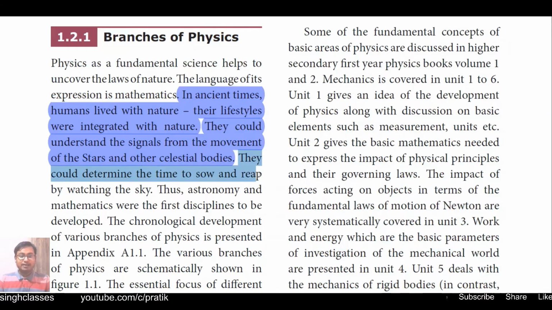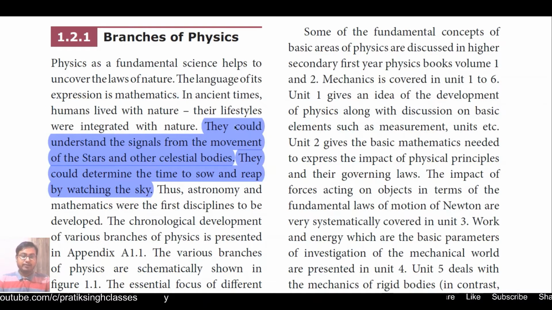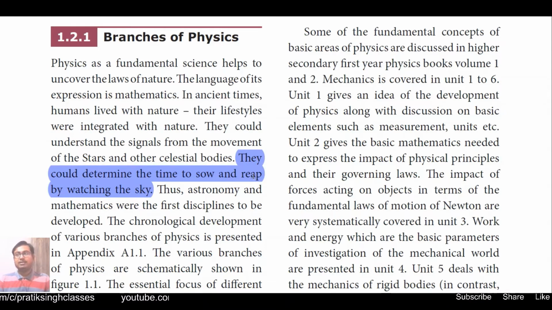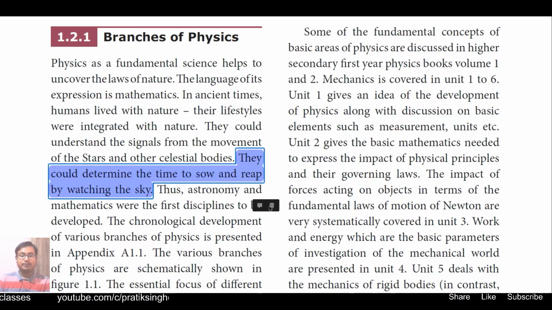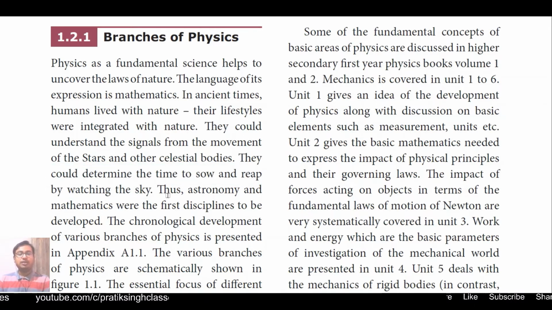They could determine the time to sow and reap by watching the sky. Just by watching the sky, they could say that it will rain today, so we should sow. And just by watching the sky, the clouds, and the color of the crops, they could find that the cultivation is complete now, and we should reap it for use.